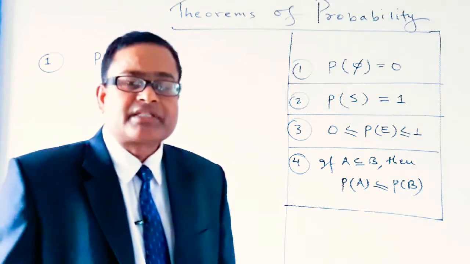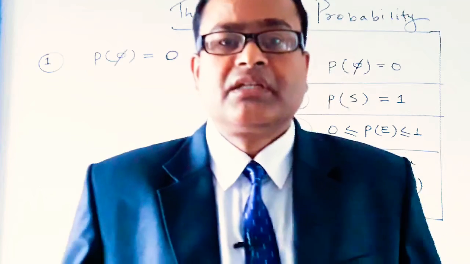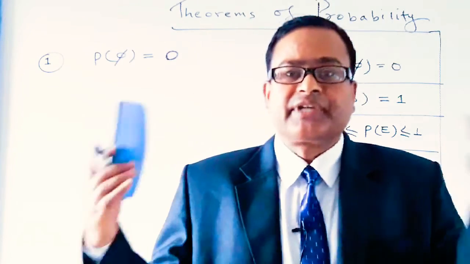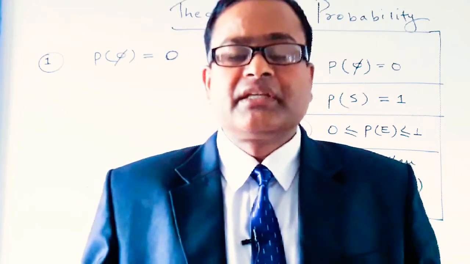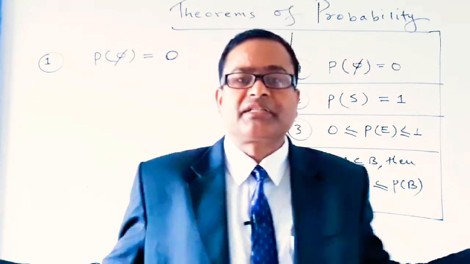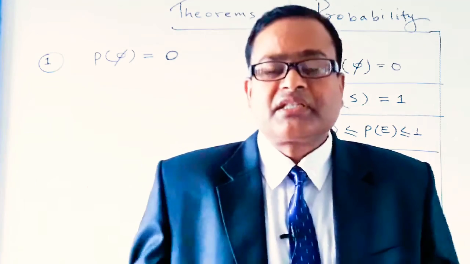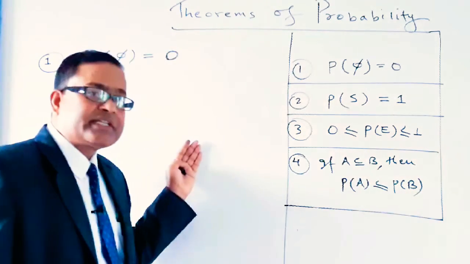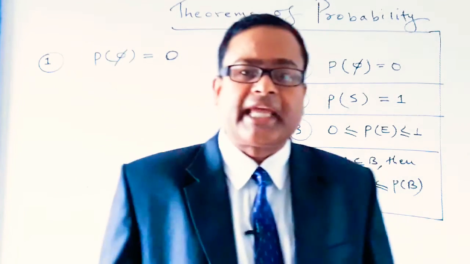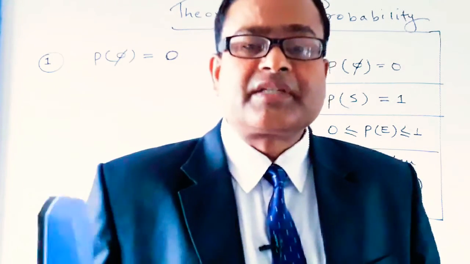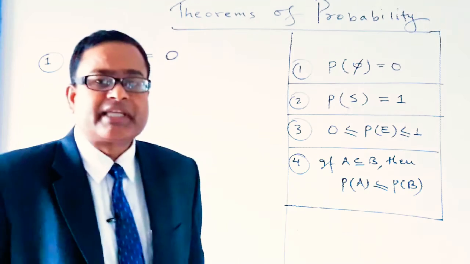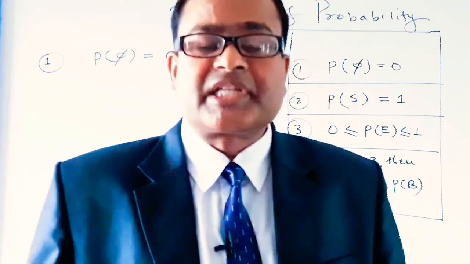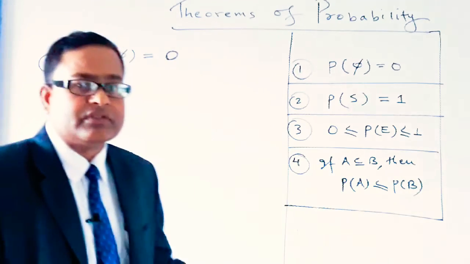Dear students, we have discussed that the first important term related to probability is random experiment. Without knowing random experiment, we can't understand what probability is. An experiment is said to be a random experiment if its outcomes cannot be predicted. That is, the outcomes of a random experiment do not obey any rule.